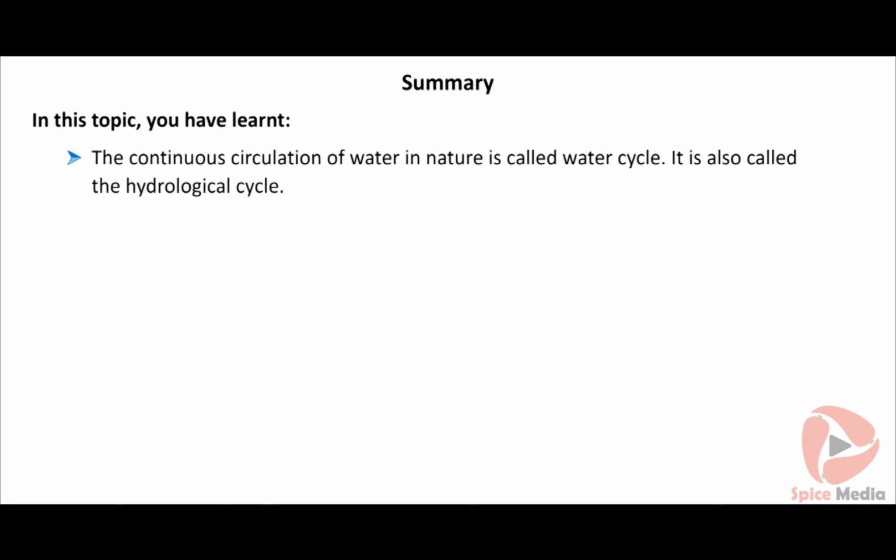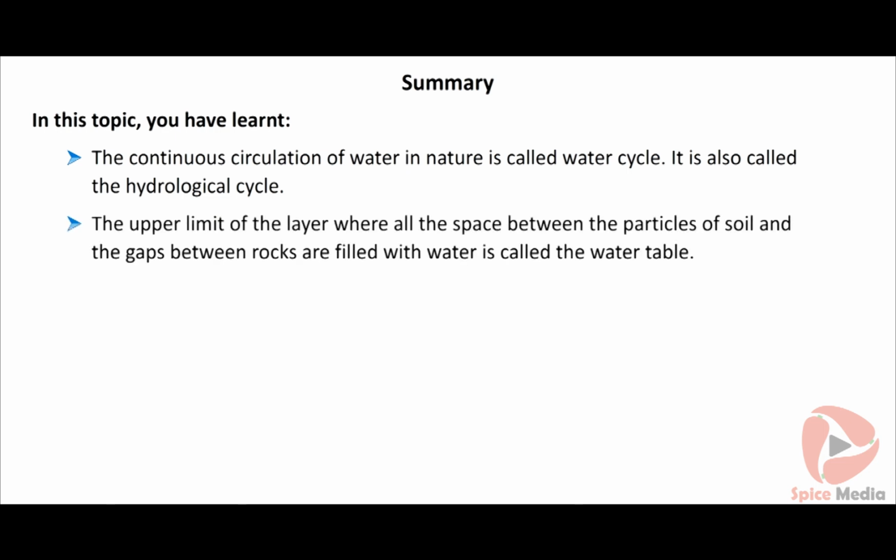In this topic you have learned the continuous circulation of water in nature is called water cycle. It is also called the hydrological cycle. The upper limit of the layer, where all the space between the particles of soil and the gaps between rocks are filled with water, is called the water table.